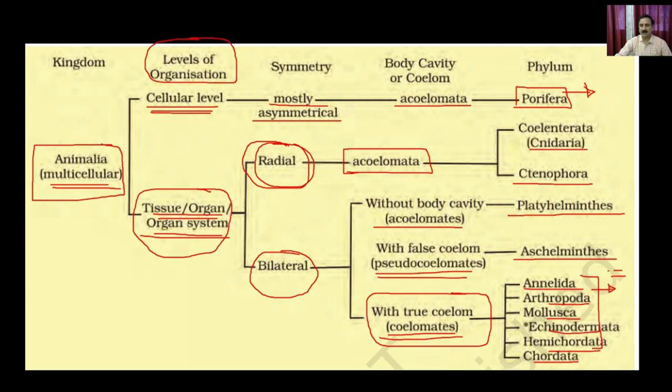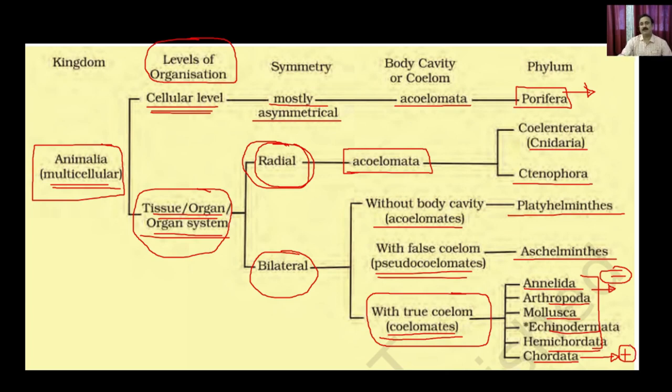For example, these groups do not contain the notochord, so they belong to the non-chordata, whereas this group contains the notochord, so it belongs to the chordata. And within the chordata also, you can further divide based on some more characteristic features, which we can discuss in further classes as well.